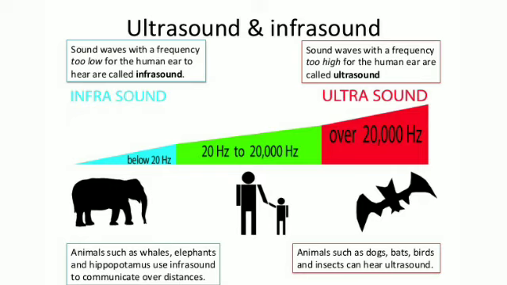Audible sound. Human beings can hear sounds having frequency between 20 Hz and 20,000 Hz. Therefore, sounds with frequency 20 Hz to 20,000 Hz are called audible sounds. It means we can hear them.